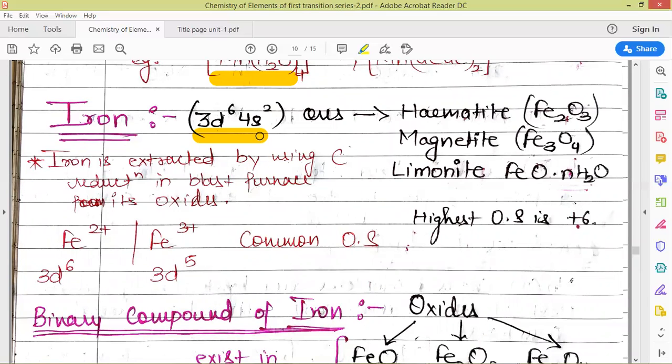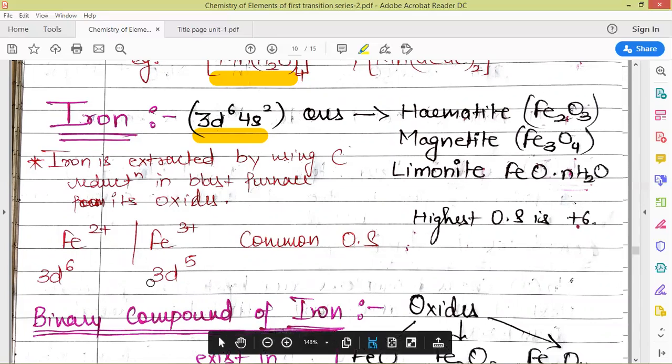This is the first element of the second part of the elements, where the maximum oxidation state is not equal to the total number of electrons present in the 3d and 4s subshells. Here 8 electrons are there, but the maximum oxidation state for iron compounds is not +8, but it is +6.